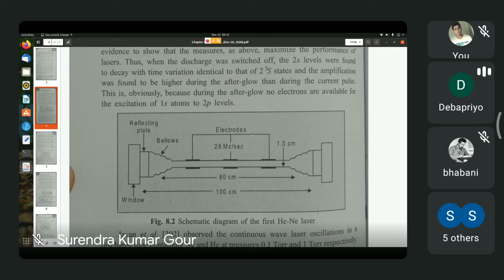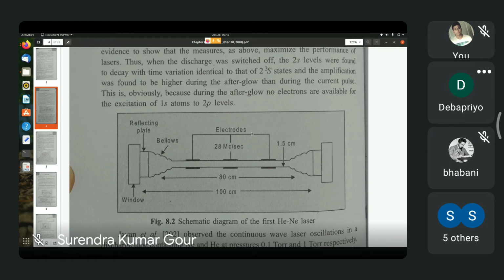Because of the appearance of electric field between the outlying electrodes and the central electrode, a current flows, and this current excites the helium atoms to states 1 capital S and 3 capital S, and then the subsequent collisions and transfers of energy and de-excitation, etc.